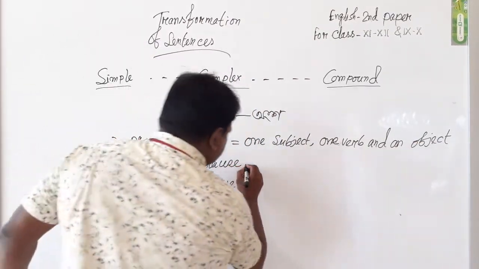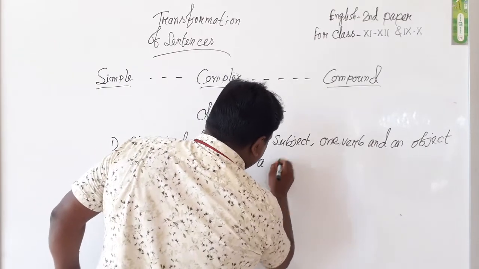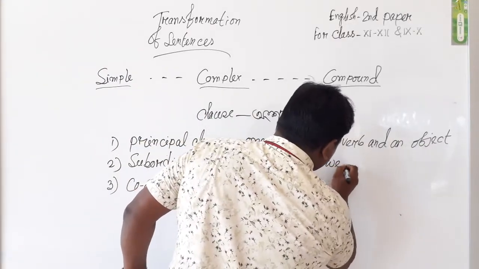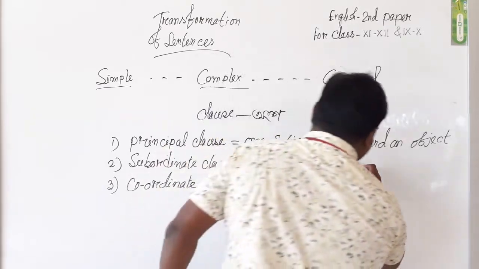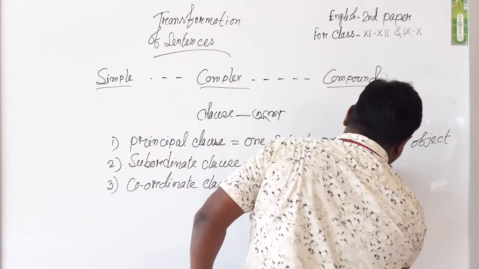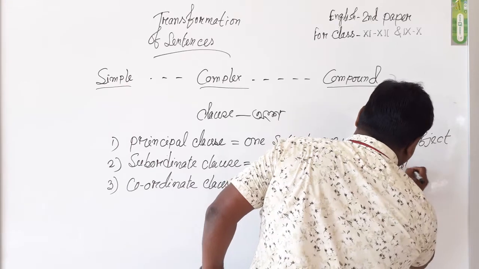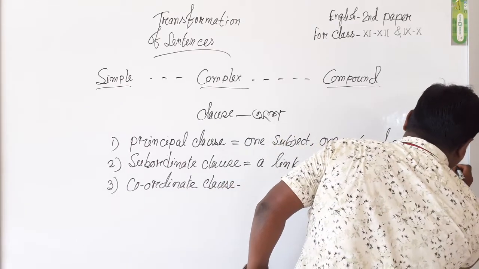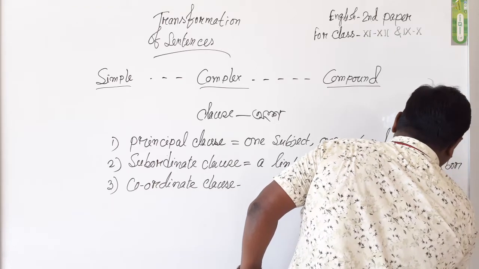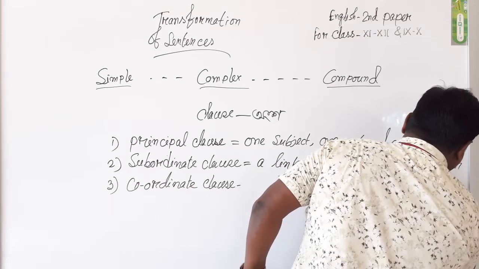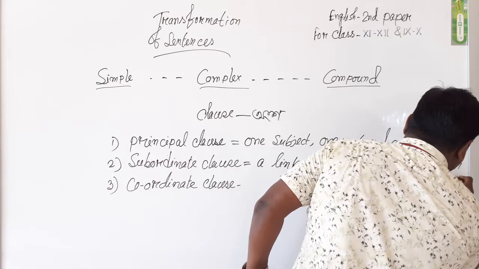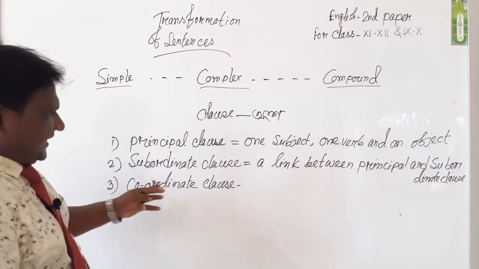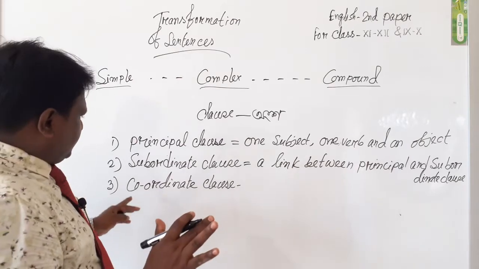Subordinate clause, a link between principal and subordinate clause. Please take care about myself.